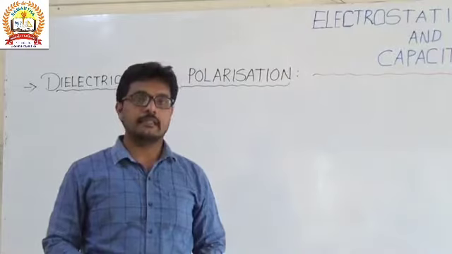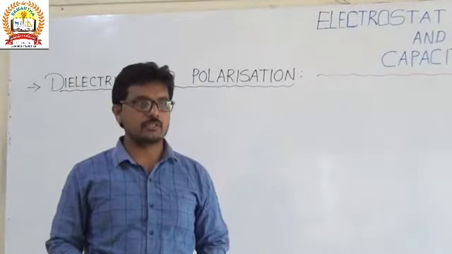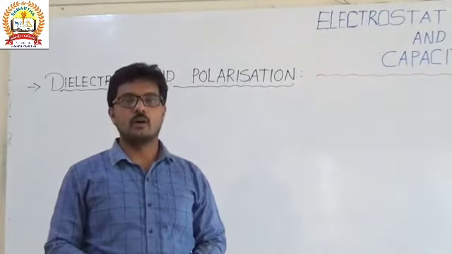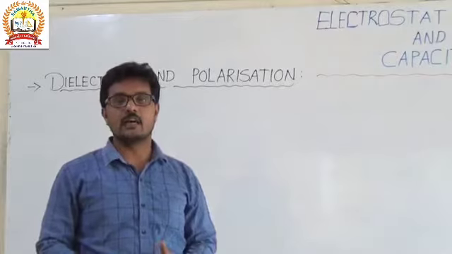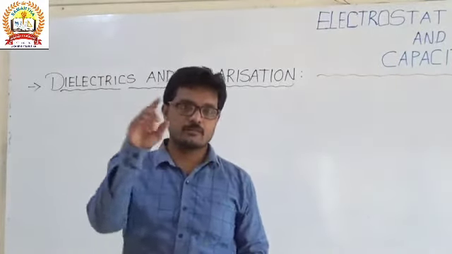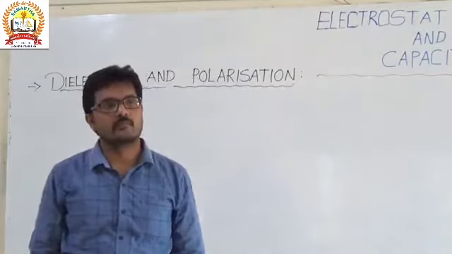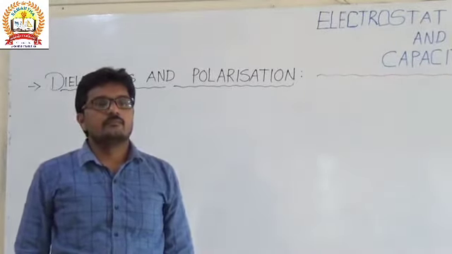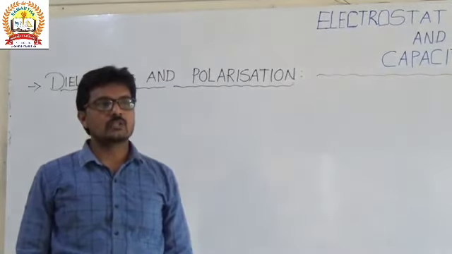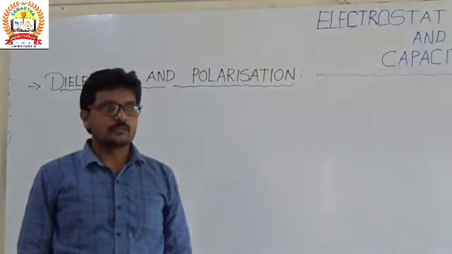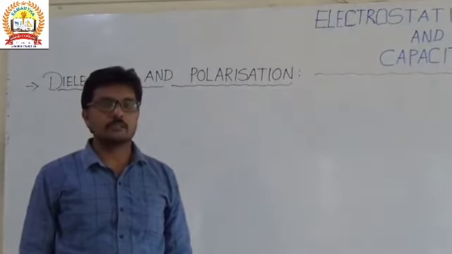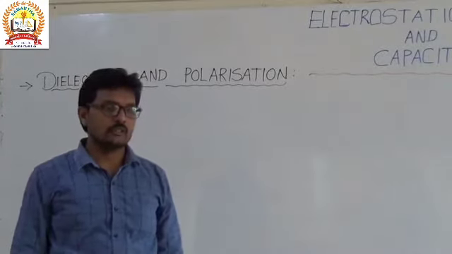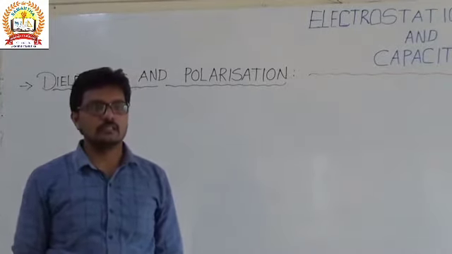By taking the characteristic of the equipotential surface, or in another way also, I explained to you how the electric field is normal to the surface of the conductor. And electrostatic shielding: experimentally we can see electrostatic shielding.